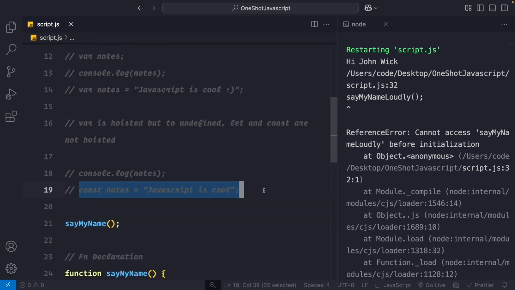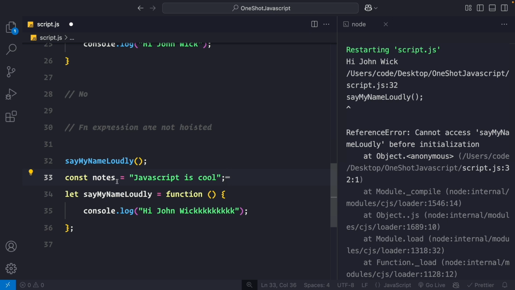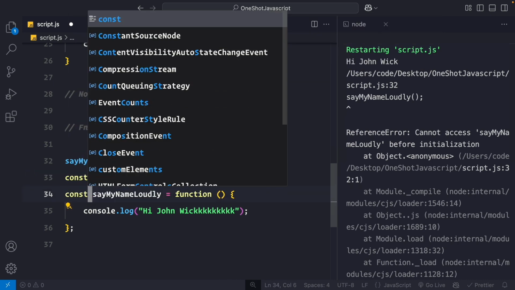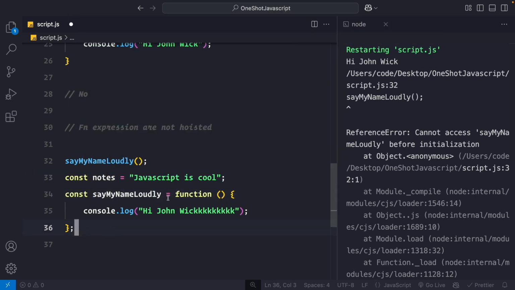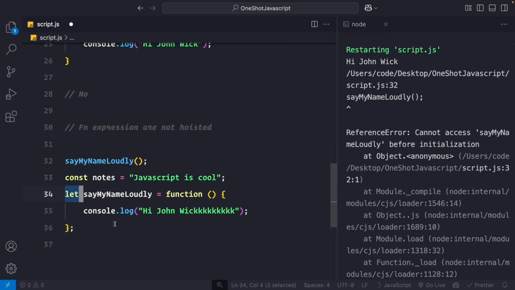Let me show you. See, const notes equals JavaScript is cool. So what is the difference between these two variables? Const notes equals a string, while let say my name loudly is a function. So if const notes is not hoisted, how can we think that const say my name loudly or let say my name loudly can be hoisted? No, this is not possible. Why? Because const and let are not hoisted. So that's why a function expression is not hoisted.